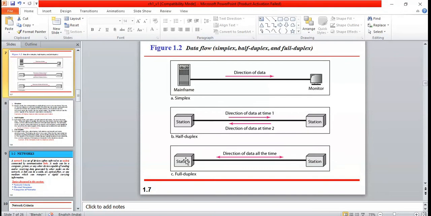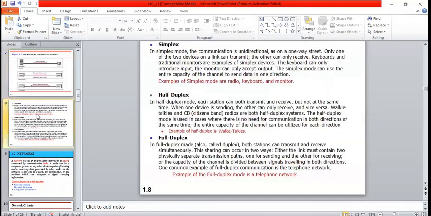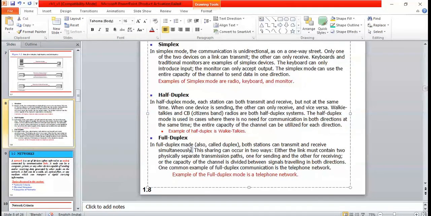Both devices can act as a transmitter and a receiver, sender and receiver. That is called full duplex. At the same time, both stations can send the data and receive the data. So both stations can transmit and receive simultaneously. That type of data flow we call full duplex.